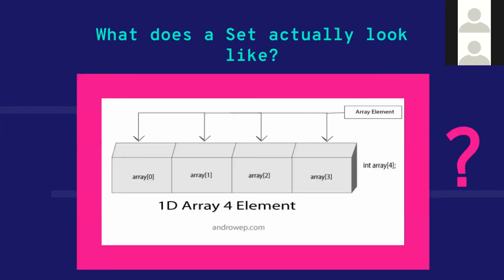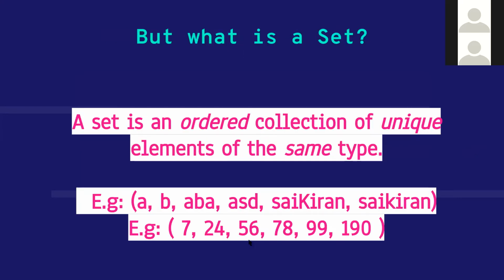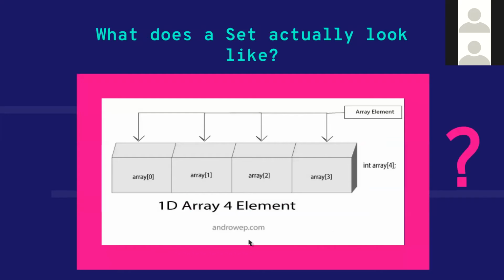So what do you think a set looks like? When I say set, what picture is in your head? Do you think a set looks like an array, like a continuous segment, a list of numbers? Do you think that is how it looks in memory? Do you think a set's representation is like this? Sure, we think of sets like this, but do you think they actually look like this? Do you think that they are implemented like this?